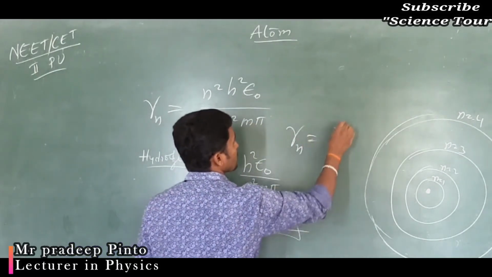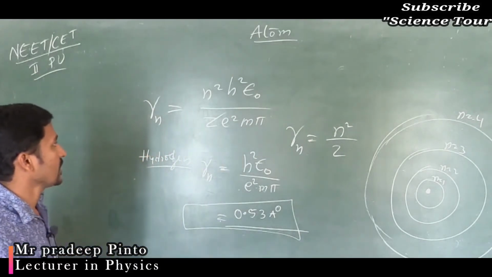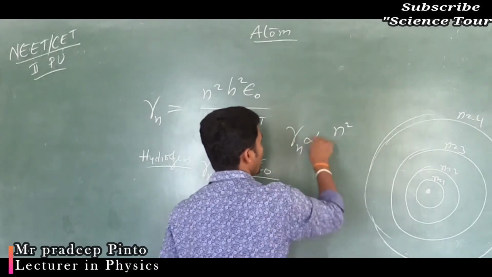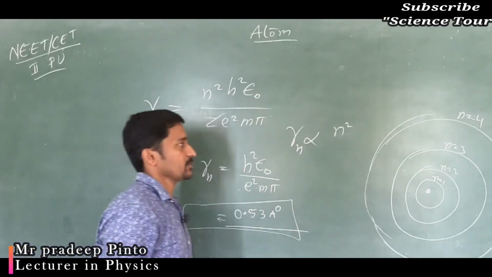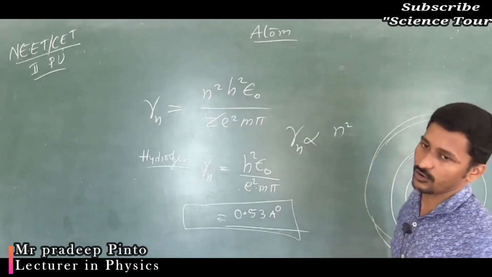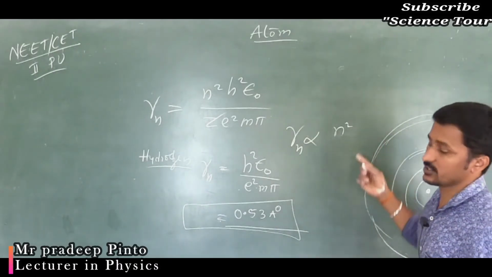Rn is directly proportional to n square and inversely proportional to z. For hydrogen, Rn is directly proportional to n square. The radius of the nth orbit is directly proportional to n square, which is very important. Based on this, they are going to ask questions on the relation of n square.